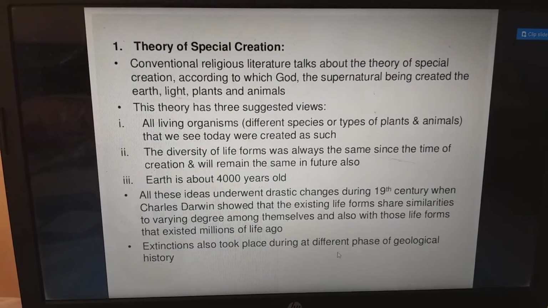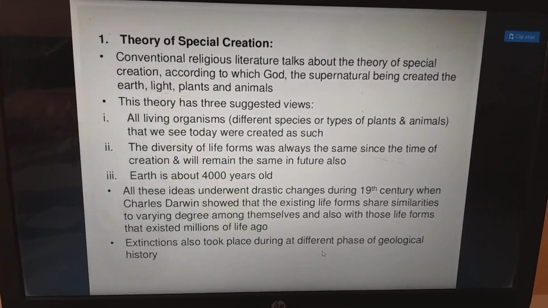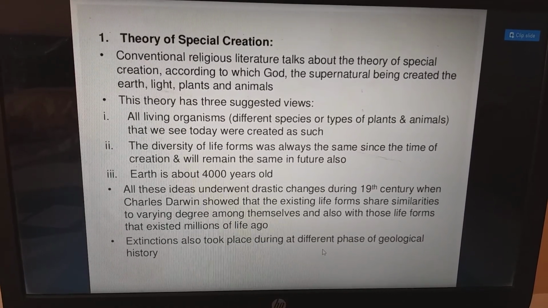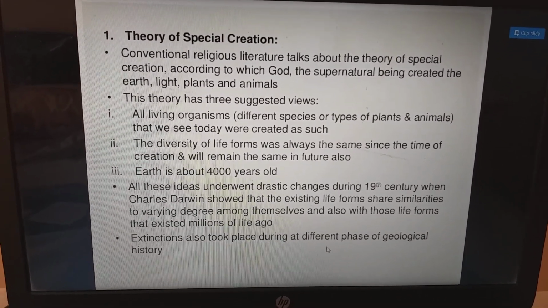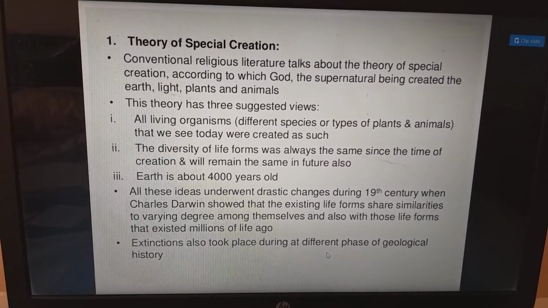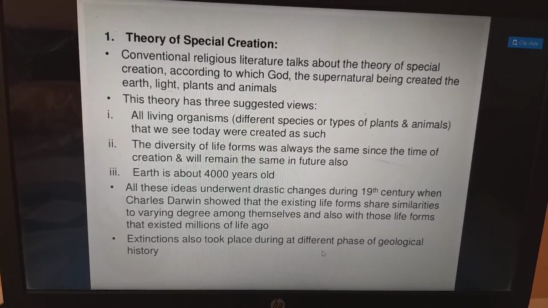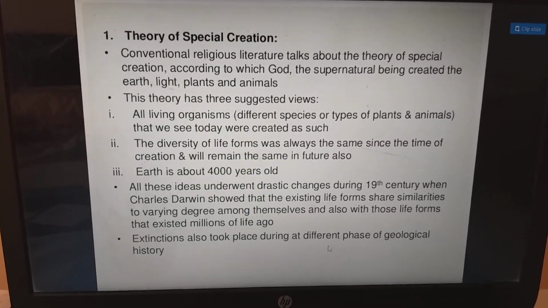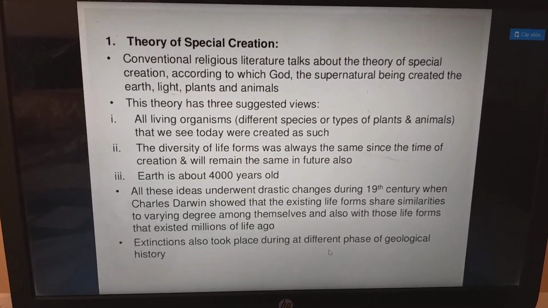Now at first we are going to discuss the theory of special creation. Conventional religious literature talks about the theory of special creation. The name itself suggests the creation is because of God. So God created all of us. We are living all these moments, and everything is the creation of God. According to this, God, the supernatural being, created the earth, light, plants, and animals.